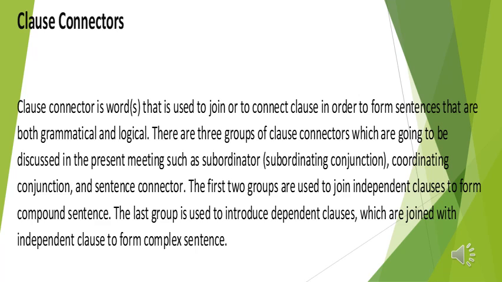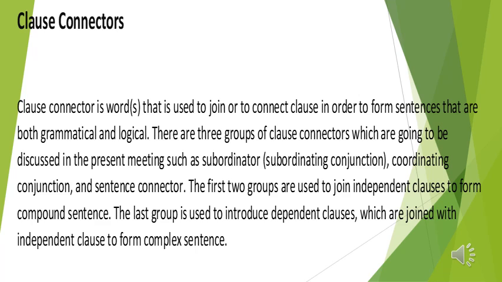A clause connector is a word that is used to join or to connect clauses in order to form sentences that are both grammatical and logical. And there are three groups of clause connectors which are going to be discussed in the present meeting, such as subordinator or subordinating conjunction, coordinator or coordinating conjunction, and sentence connector.